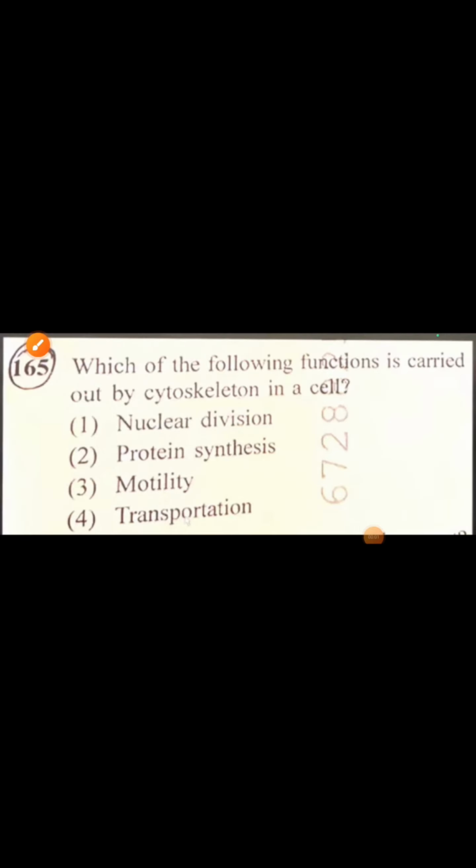Which of the following functions is carried out by the cytoskeleton in a cell? First, nuclear division. Second, protein synthesis. Third, motility. And fourth, transportation. So the correct option is third, motility.